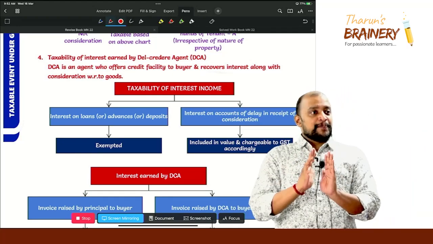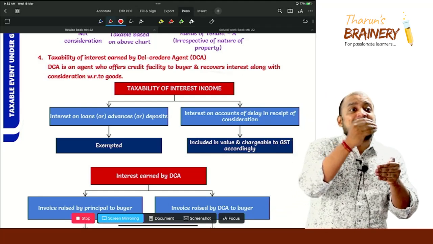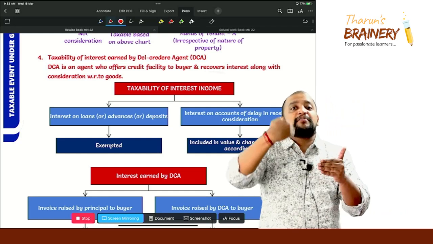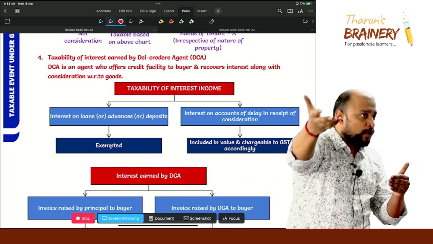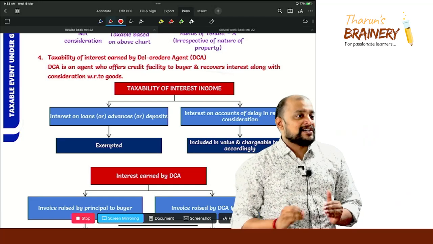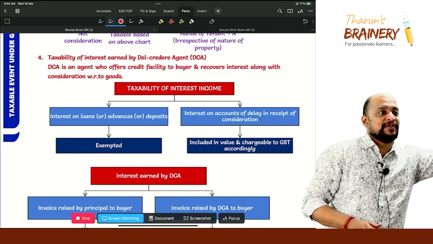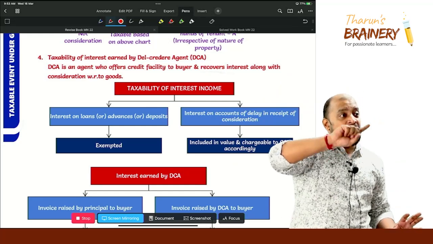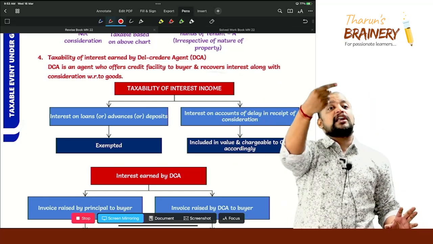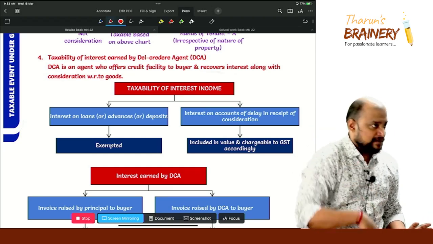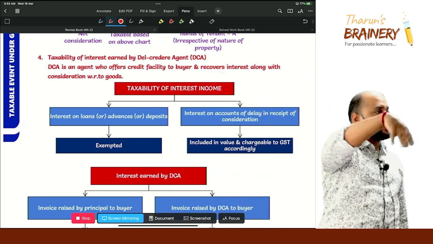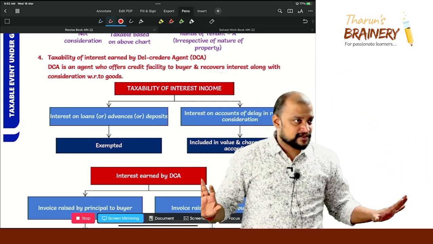Okay. Now this interest which is collected by the del credere agent: the del credere agent is telling, as I am giving a finance facility like a loan, I am collecting this interest and this interest is exempted. This is the argument of the del credere agent. But what the department is telling is, you gave them a credit facility, and because they are not paying on time you are collecting the interest. So that will come under interest for delay in receipt of consideration, and you need to pay GST on that interest.